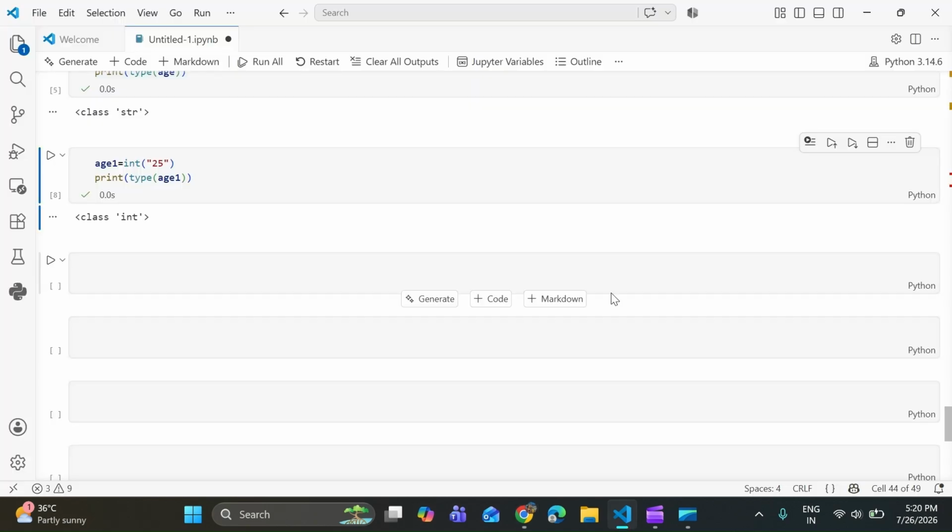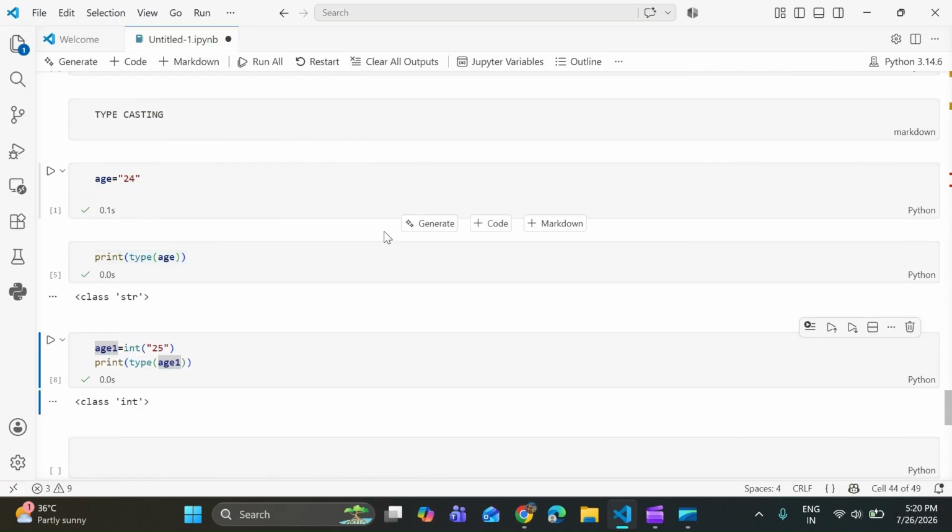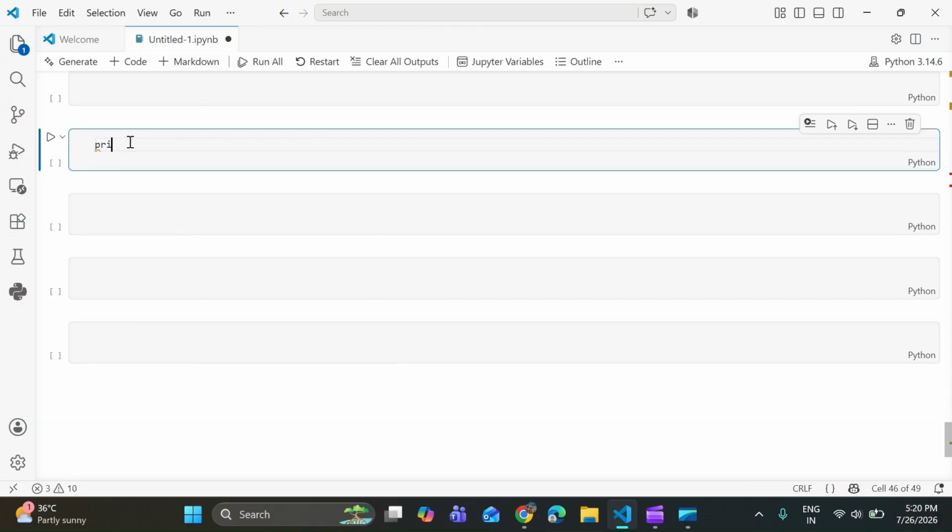So basically, typecasting simply means converting one data type into another data type. For example, suppose you have a number stored as text. Let's say age is equal to "24".